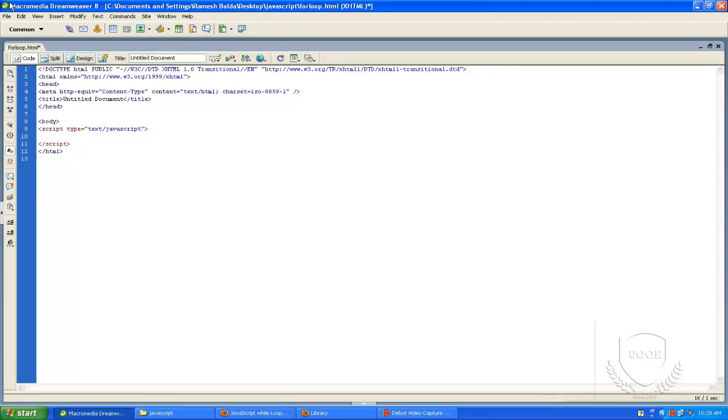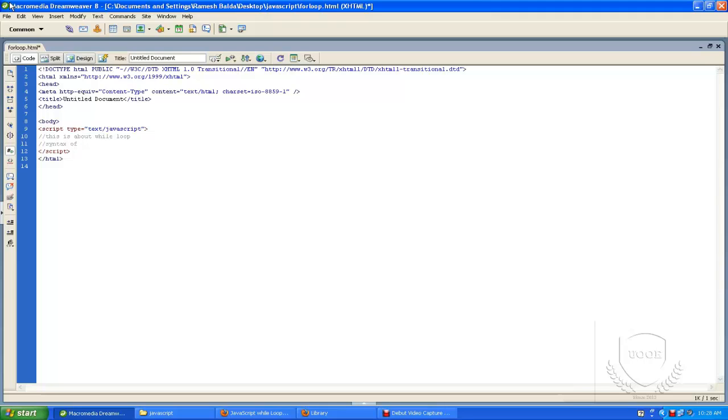Suppose I give the condition. I'm giving the syntax of the while loop. It is the most commonly used loop in PHP, because when we get records from a database we don't know how many records there are. It may increase day by day, because if registered users increase, the database records also increase.